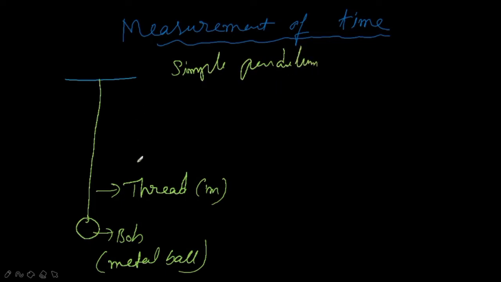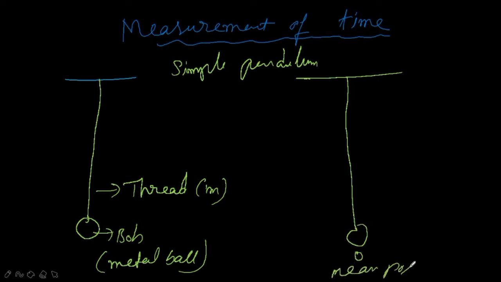Now how does it function? See, whenever we fix the simple pendulum to a support, this position I mark as O, and we say this position of the pendulum is its mean position.